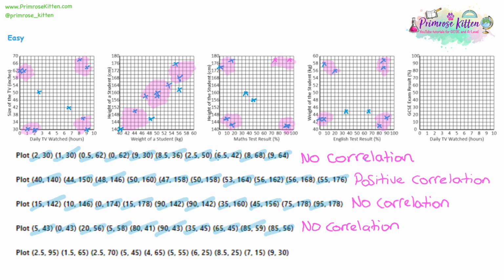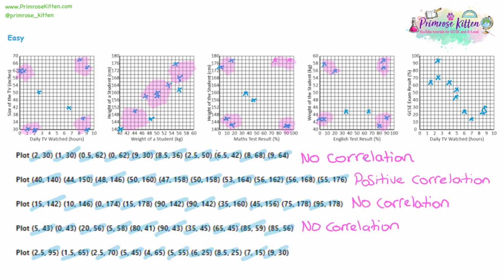Now moving on to the last chart, we have GCSE exam results and daily TV watched. So there is a connection between those two things. Starting off with 2.5 hours of TV watched and a score of 95%. Then 1.5 and 65, 2.5 and 70, 5 and 45, 4 and 65, 5 and 55, 6 and 25, 8.5 and 25, 7 and 15, and 9 and 30.